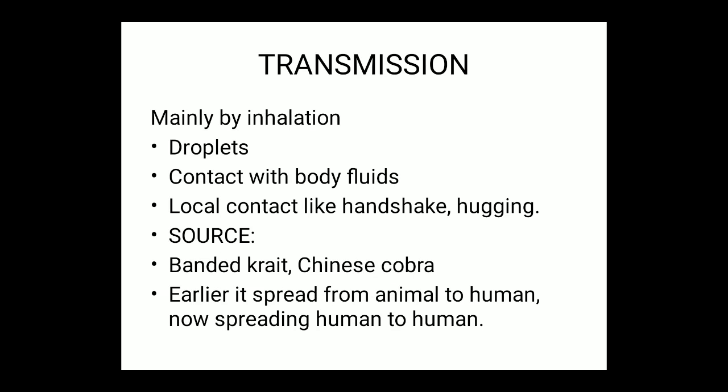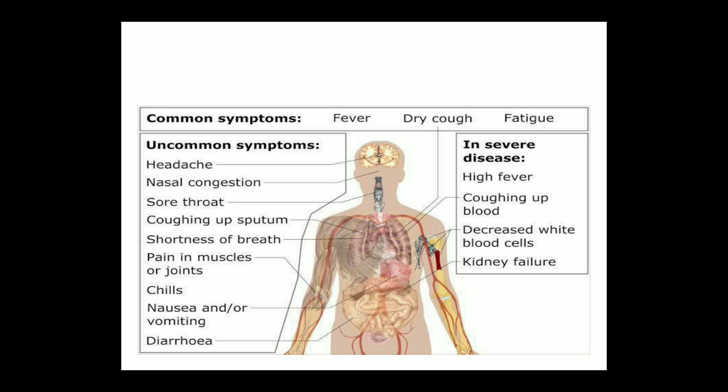Now we will discuss the transmission of this virus. Mainly it is by inhalation of the droplets, contact with body fluids, and local contact like handshake or hugging. The source is the banded krait and Chinese cobra. Earlier it spread from animal to human, now it is spreading from human to human.